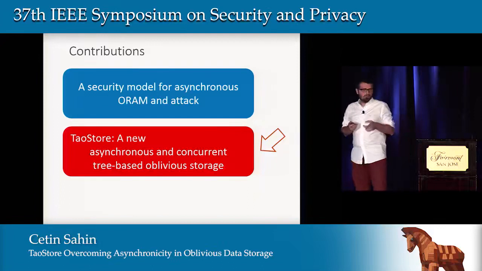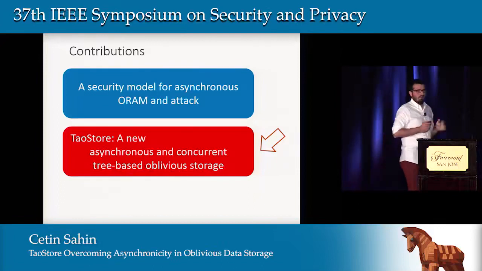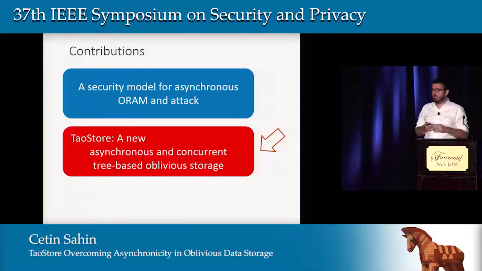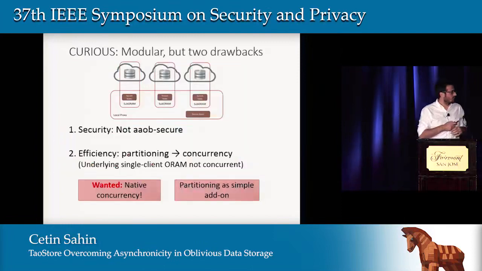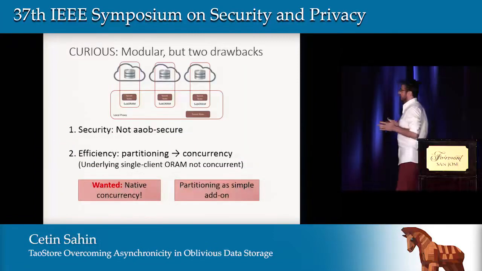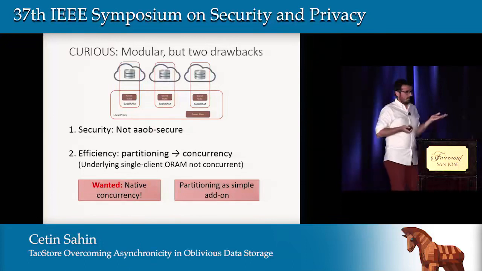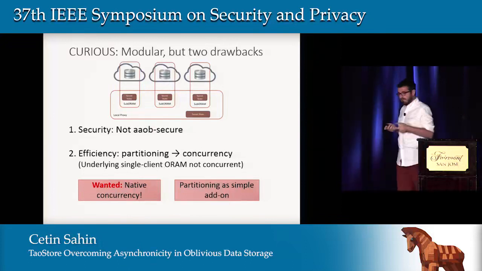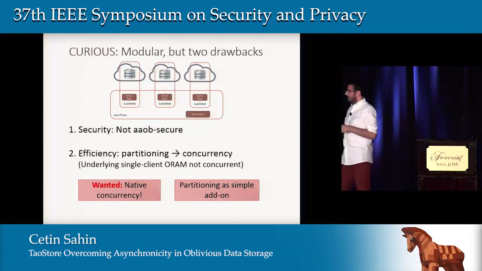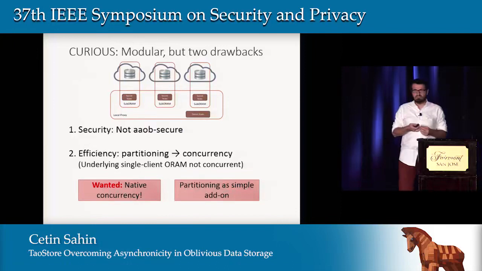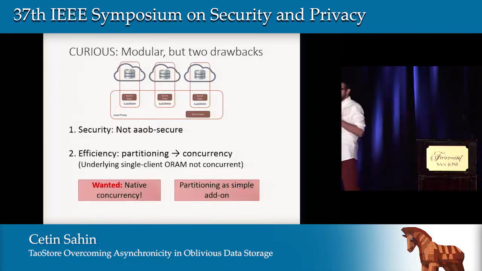So our second contribution is that we develop TaoStore, a new fully asynchronous and concurrent tree-based oblivious storage. Curious is very good in terms of design. It is modular, but it has two drawbacks. As we've seen, it doesn't support AOB security, and it achieves concurrency by using partitioning. Underlying single ORAM clients are not concurrent.